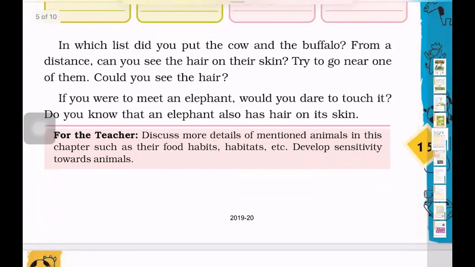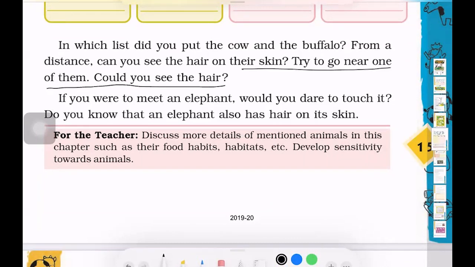In which list did you put the cow and the buffalo? From a distance, can you see hair on their skin? Try to go near one of them and could you see the hair? So basically we have written the buffalo as well as the cow in the section that they have hair on their skin, because when you notice it from very close, all of them have hair on their skin. So you can go near one and see that.